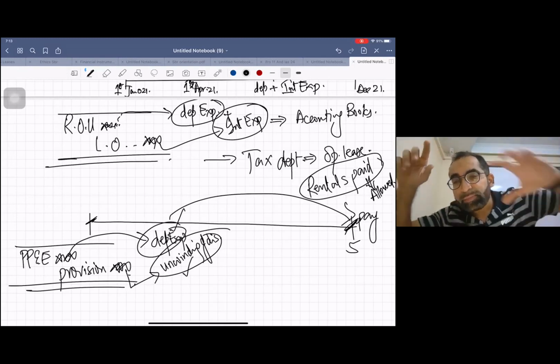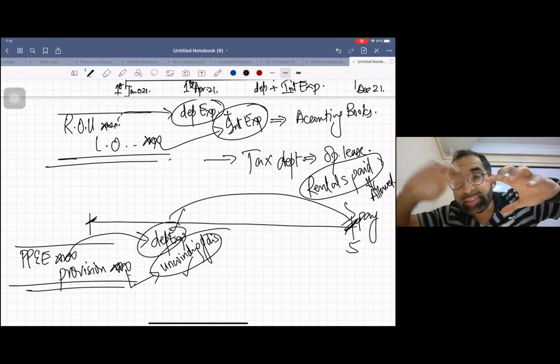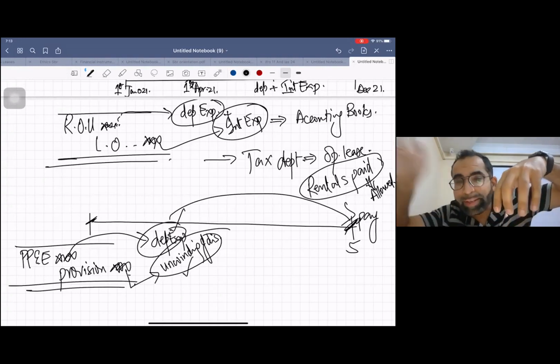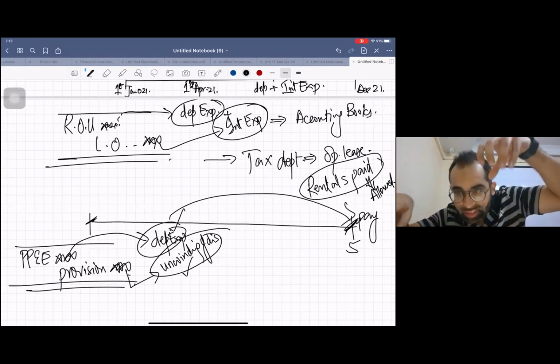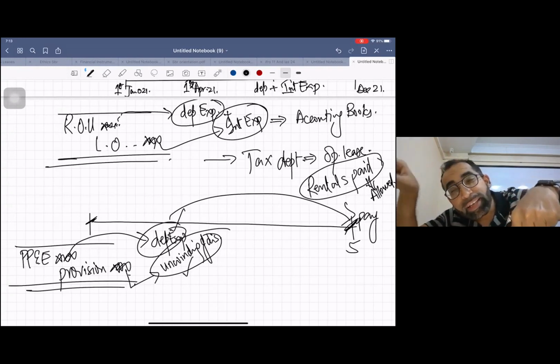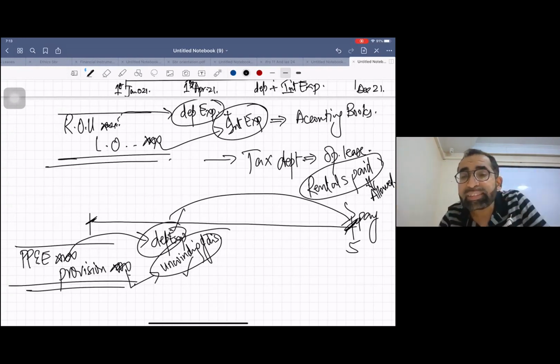What does this mean? This means there is a timing difference, because we are booking the expense now in accounting books, but the tax department gives relief in future. So when there is a timing difference, why don't you book deferred tax?